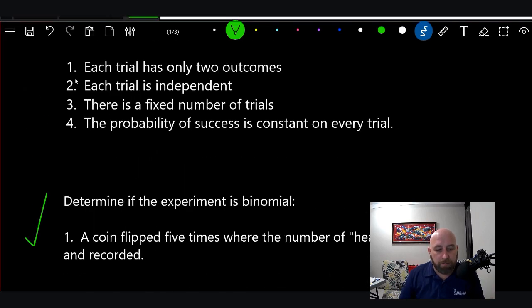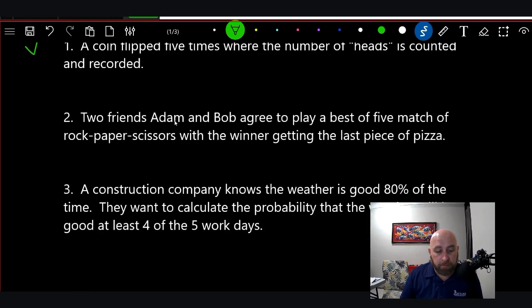All right, so go back up here. Does each trial have 2 outcomes? All right, well, think about that. Does each trial have 2 outcomes? Yeah, you might say yes, because Bob could win. Okay, Bob does scissors, and he cuts the paper, so Bob wins. Or Bob could lose. Bob puts scissors down, and Adam puts the rock down and crushes his scissors.